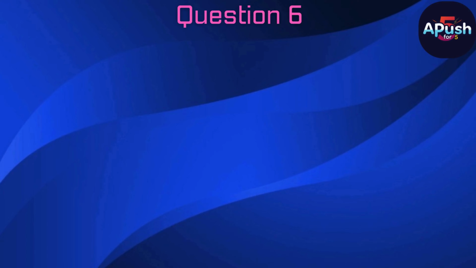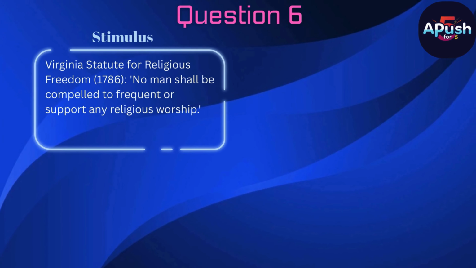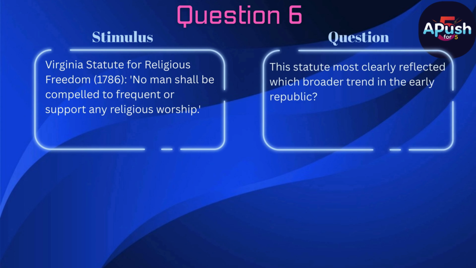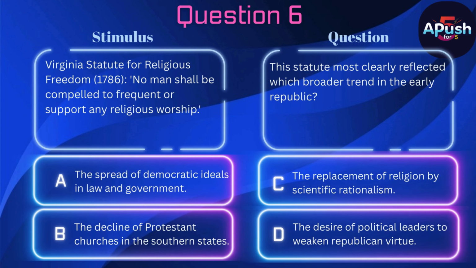Question 6. Stimulus. Virginia Statute for Religious Freedom, 1786. No man shall be compelled to frequent or support any religious worship. Question. This statute most clearly reflected which broader trend in the early republic? A. The spread of democratic ideals in law and government. B. The decline of Protestant churches in the southern states. C. The replacement of religion by scientific rationalism. D. The desire of political leaders to weaken republican virtue.